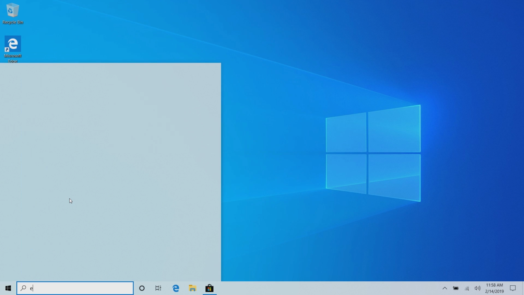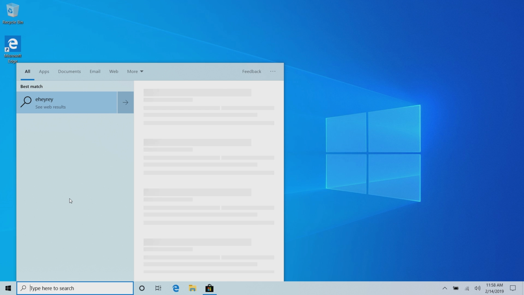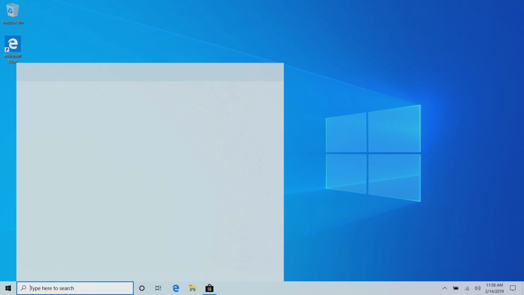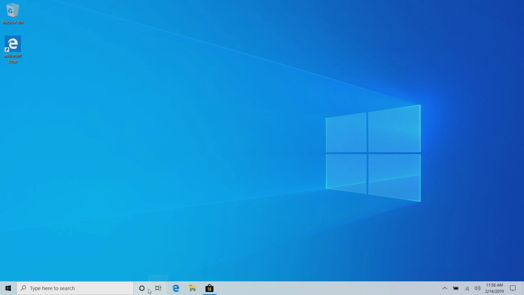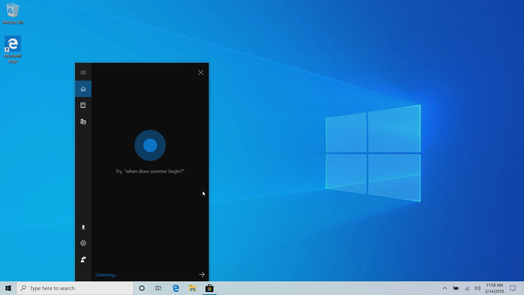If I click on the start menu, start typing, it will just take me into the search experience anyway. Or if I click on the search bar, I don't have to click on the specific category to start searching for that specific thing. I can just search for it and it will start indexing everything anyway. So the use case for search has more or less remained the same. Just the experience here has been updated. All of the Cortana references and mentions have been removed and are now available in their own separate button here. If we click on this, Cortana will now start listening by default and I can start talking straight away.